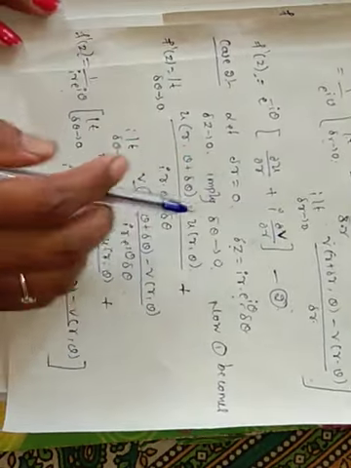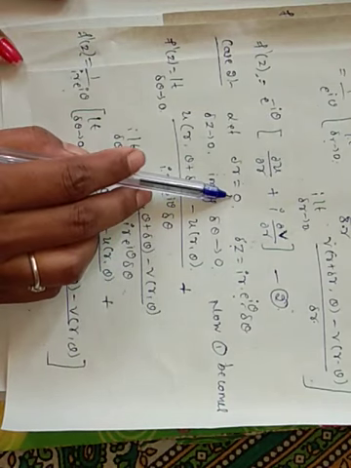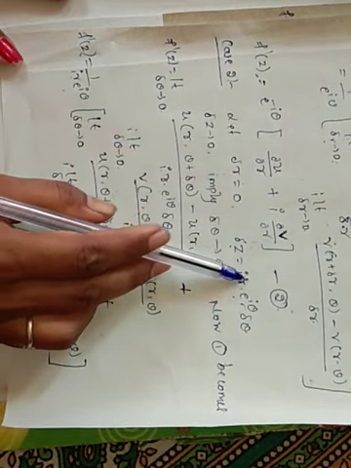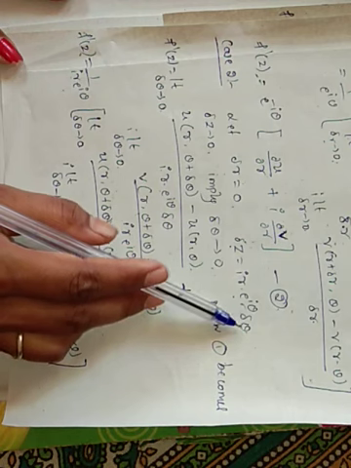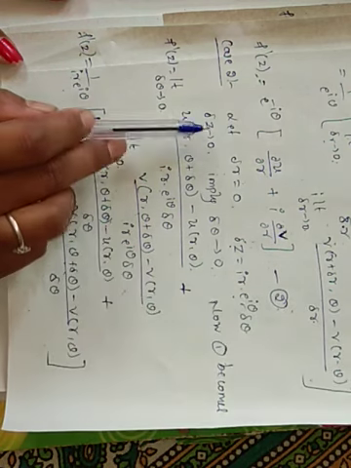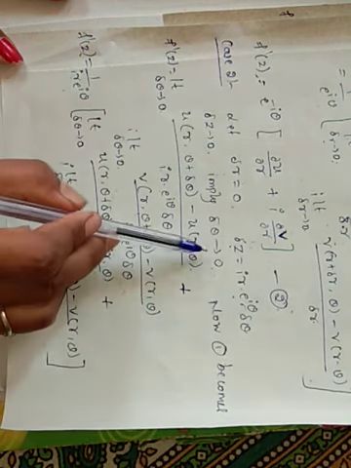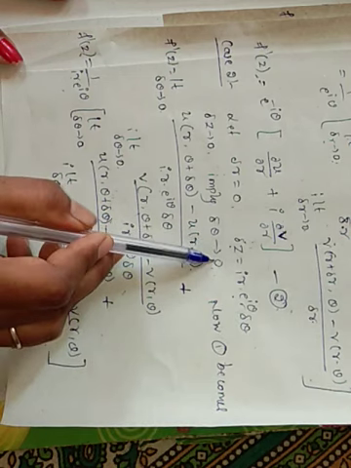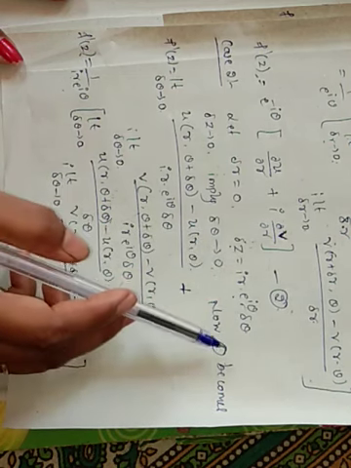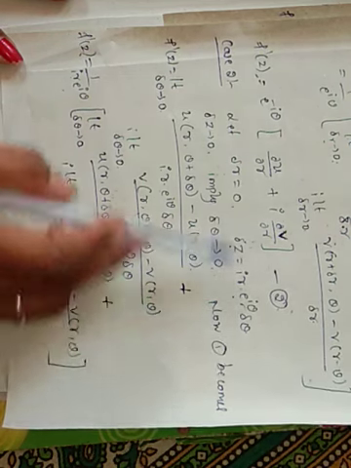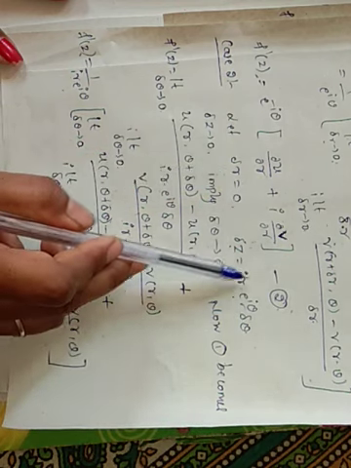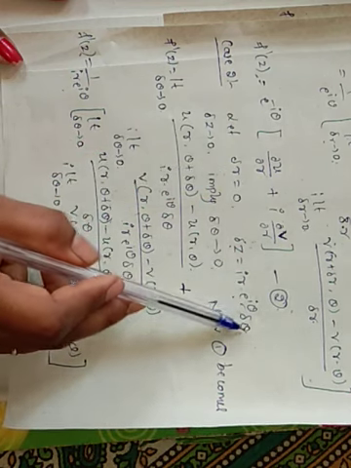In the second case, if delta r is 0, delta z equals i into r e raised to i theta into delta theta. If delta z tends to 0, that implies delta theta is also 0. Now substituting these values in equation 1, substitute delta r 0 and delta z equal to i into r into e raised to i theta into delta theta.